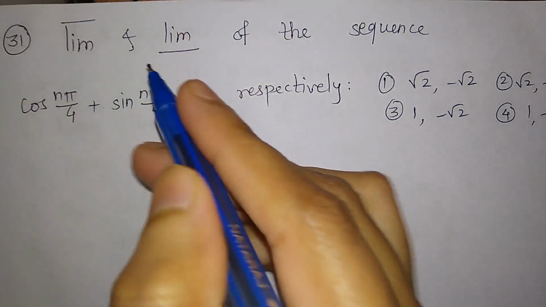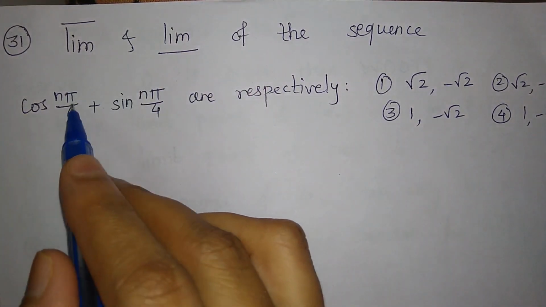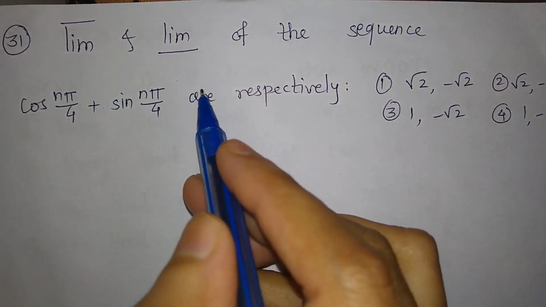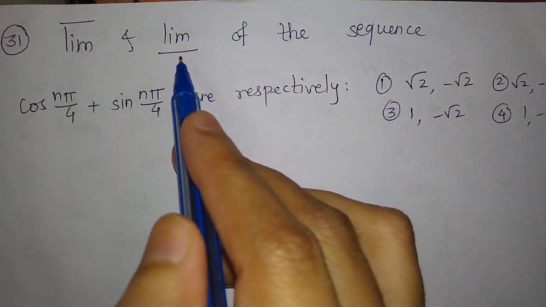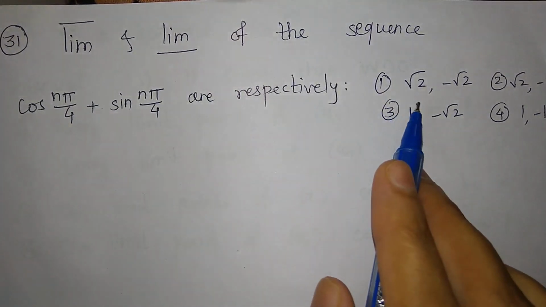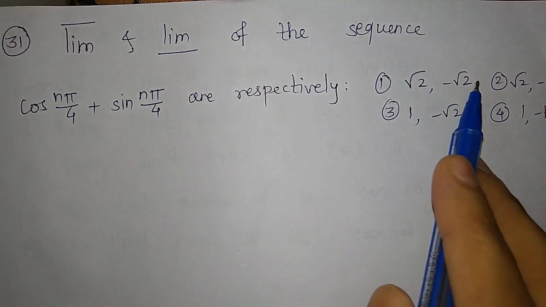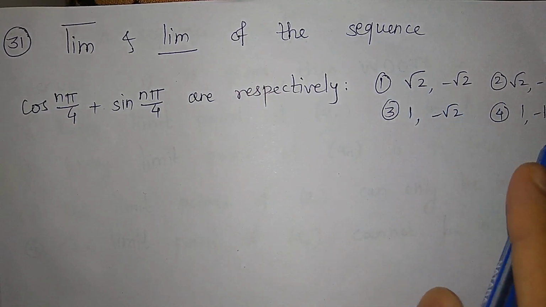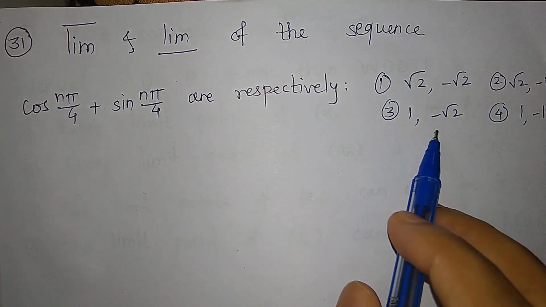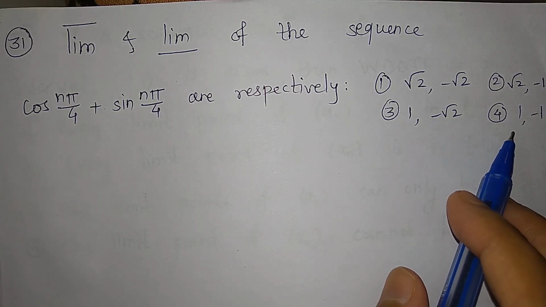This is question number 31. We are given a sequence cos n pi by 4 plus sin n pi by 4 and we are asked the limit supremum and limit infimum of this sequence. The options are: first option is root 2, minus root 2, that is limit supremum is root 2, limit infimum is minus root 2. Second option is root 2 comma minus 1. Third option is 1 comma minus root 2 and fourth option is 1 comma minus 1.